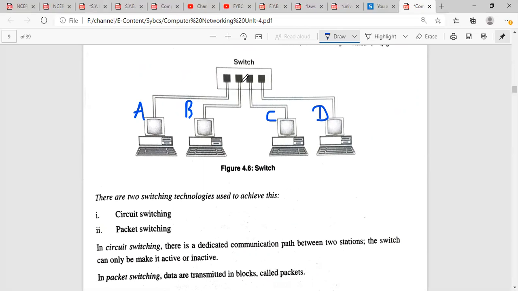So what will happen? This switch will automatically transfer that data to computer D, because the switch has the address of computer D. The switch does not have the address of A and C. That is why it will not send the data to computer A and computer C. It has the address of D. That is why it will send the entire data to computer D only. So this is how a switch works. So a switch is called a smart switch. Why? Because it is able to understand the destination as well as the information.